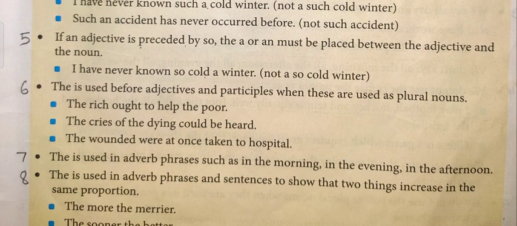Next, the is used before adjectives and participles when these are used as plural nouns. We use the before an adjective when it is used in a plural sense, like the rich. Here, the rich ought to help the poor. Here rich refers to a plural adjective, so we use the here.